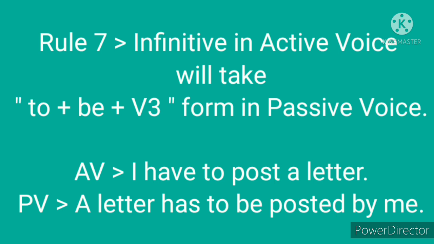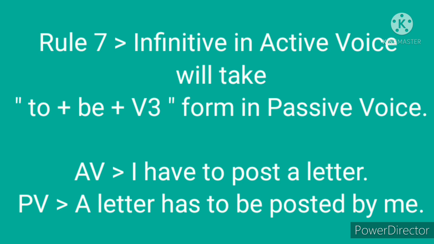A letter is object in the active voice, that is changed into subject in passive voice. I is the subject in the active voice, that is changed into object of the preposition by me in passive voice. The verb have to post from active voice is changing into has to be posted in passive voice. Okay, so I have to post a letter. This is a sentence which contains an infinitive to post. This is changing into passive voice as a letter has to be posted by me. To post is changing into to be posted.